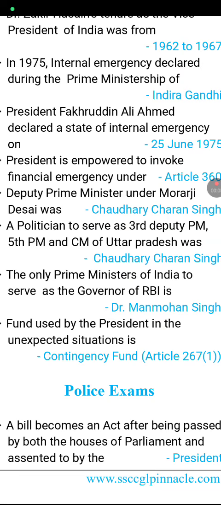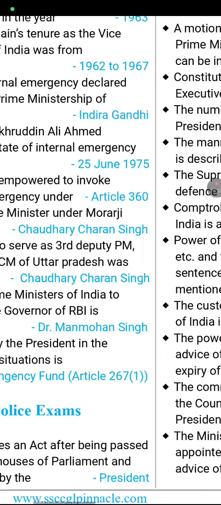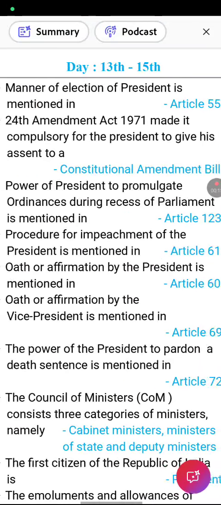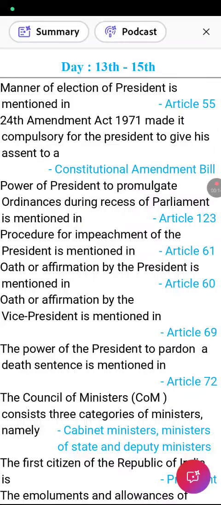A bill becomes an act after being passed by both the houses of Parliament and assented to by the President. Manner of election of President is mentioned in Article 55. The 24th Amendment Act 1971 made it compulsory for the President to give assent to a constitutional amendment bill. The power of the President to promulgate ordinance during recess of Parliament is mentioned in Article 123.